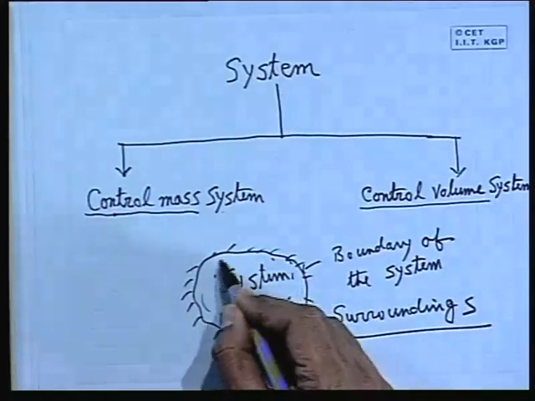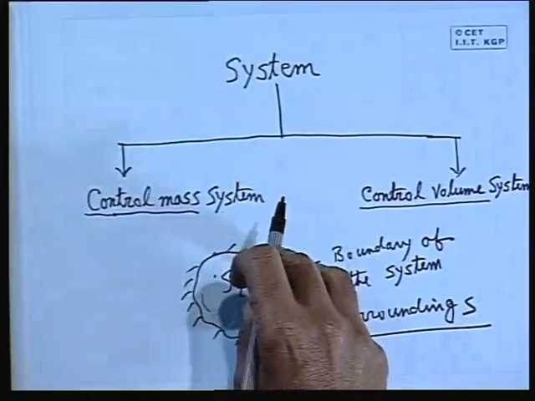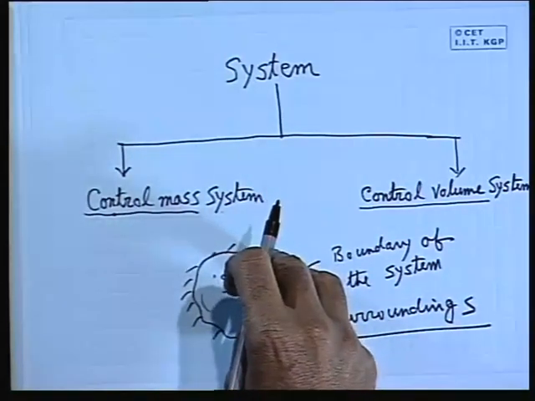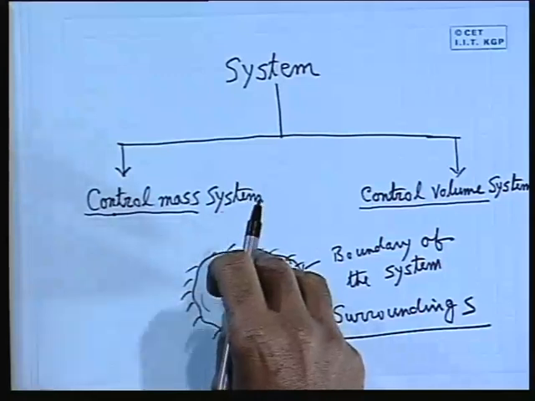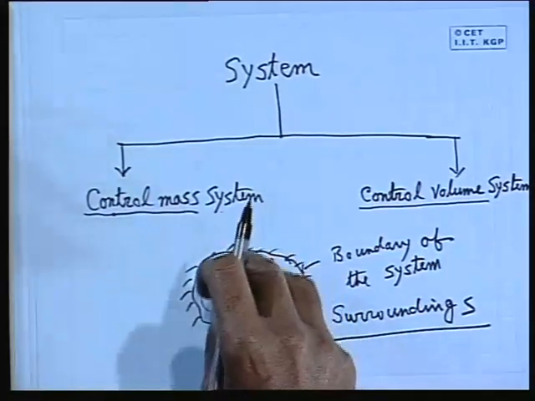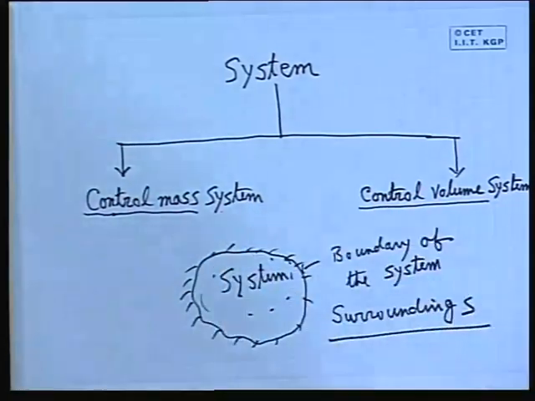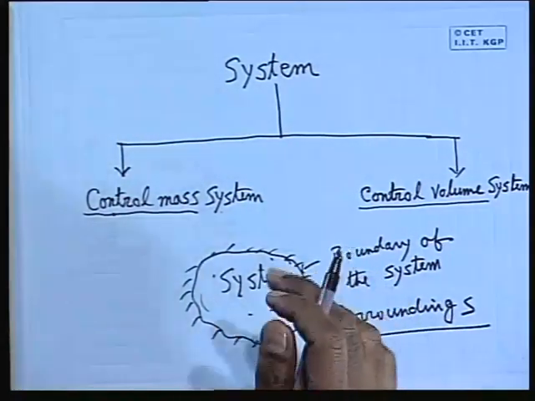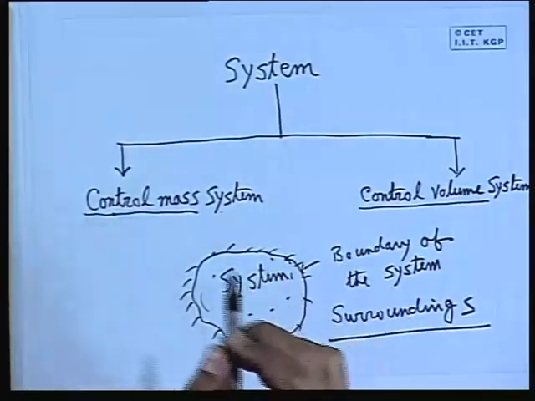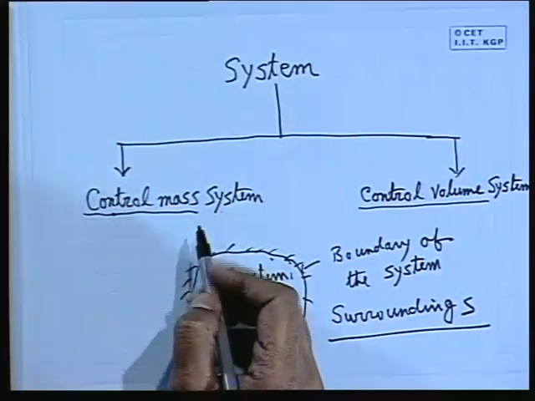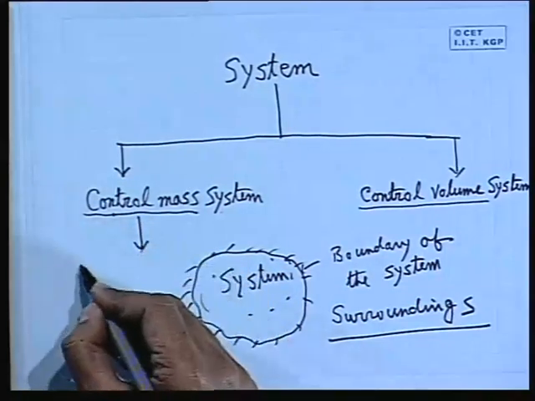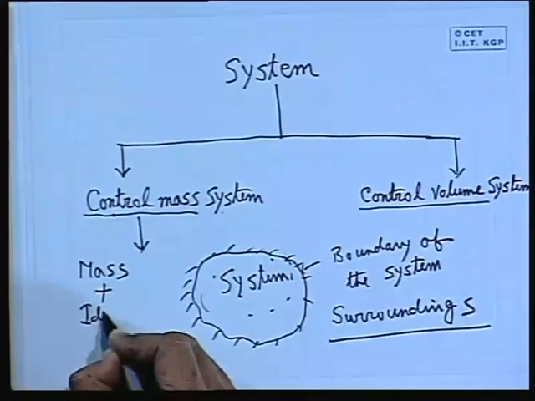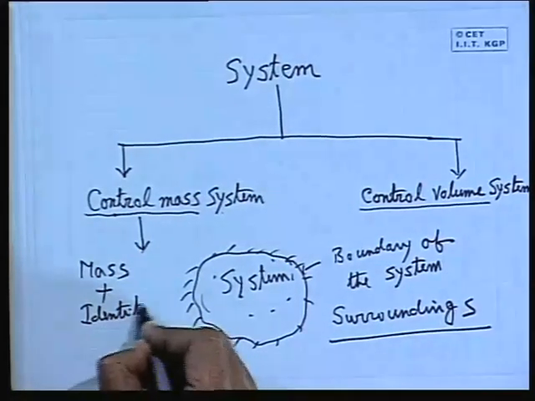So a control mass system is a system where the mass remains fixed by its quantity, that is mass, and also by its identity. By its identity, not the volume. Volume may change, that is, the system boundary may expand, the system boundary may collapse. It is the mass and identity of the system that has to be the same for a control mass system. So for a control mass system, mass plus identity is fixed.